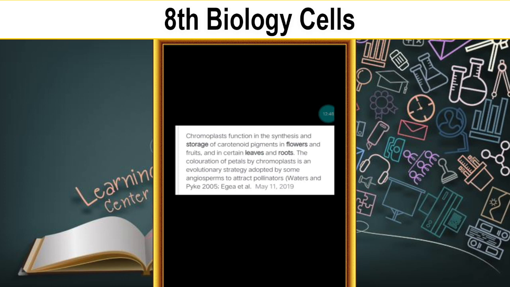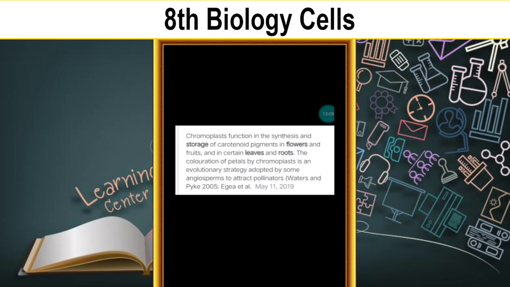So these can be stored in different flowers to attract more pollinators. The coloration of petals by chromoplast is an evolutionary strategy adopted by some angiosperms. Angiosperm means the seed is covered by the fruit.